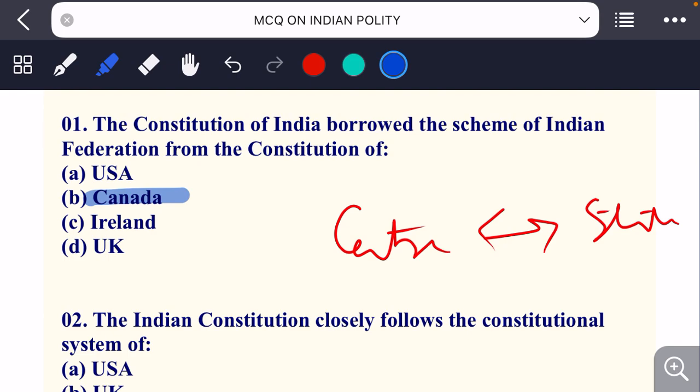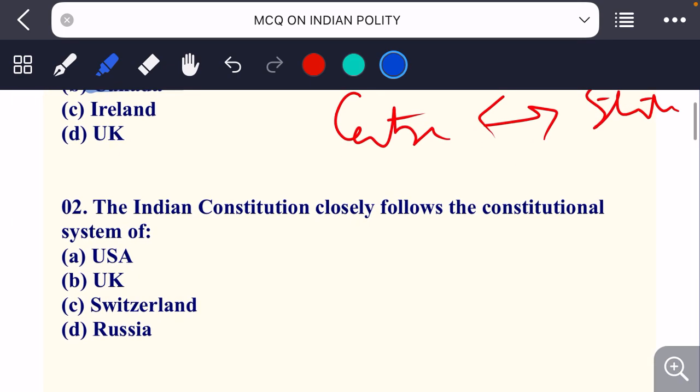ठीक है. Next question. The Indian Constitution closely follows the constitutional system of, जो कि Indian Constitution है, ये किसे सबसे ज़्यादा closely follow करता है, किस constitutional system से? ऑप्शंस देखते हैं USA, UK, स्विट्ज़रलैंड एंड रशिया. सो अगर आप अभी एग्जामिनेशन हॉल में होगे तो यू विल बी डायरेक्टली कटिंग आउट दीज टू ऑप्शंस एंड यू विल बी थिंकिंग दैट USA विल बी the option because we have like fundamental rights from USA, or you can say the Supreme Court from USA, the judicial review, the independence of judiciary.